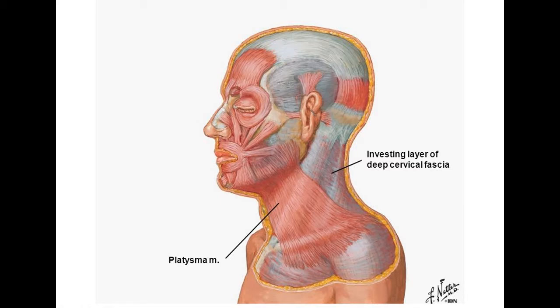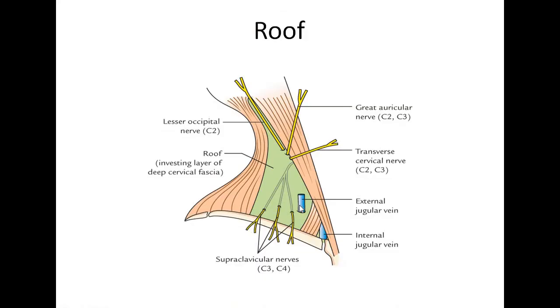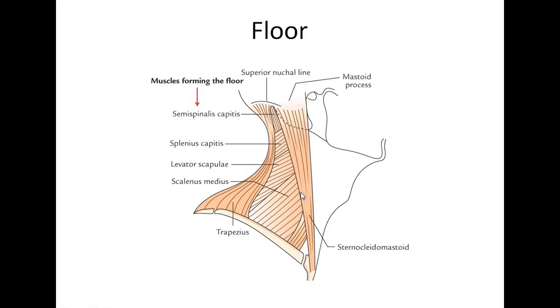About the roof, it is mainly formed by the investing layer of the deep cervical fascia, which is stretching in between the sternocleidomastoid muscle and the trapezius muscle. The superficial fascia overlying the roof contains one important muscle, which is a subcutaneous thin sheet of muscle called the platysma. The roof also has four cutaneous nerves. These are the greater auricular, lesser occipital, transverse cervical nerve and the supraclavicular nerve. It is also pierced by the external jugular vein. The details of these contents we will see subsequently.